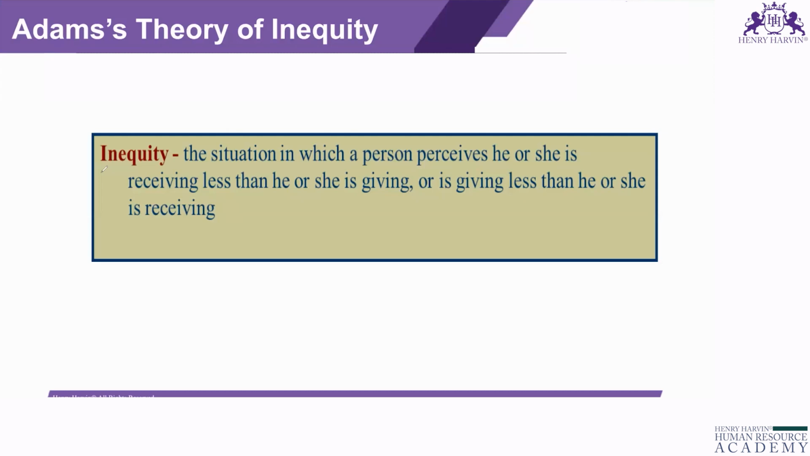Whenever any individual, any employee, performs a task, he always compares in his mind how much effort he is putting in and how much he will get in return, and compares that to his peers, or others who are at his level. When he thinks that he is putting in more but getting less in return, he will feel that there is inequity. This is what Adam's theory tells us.